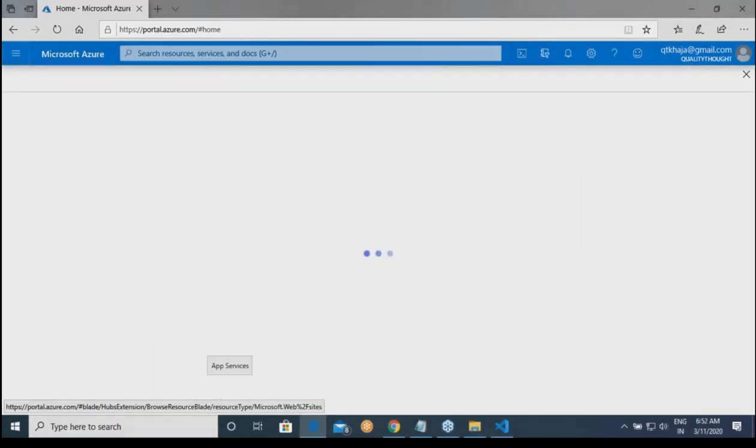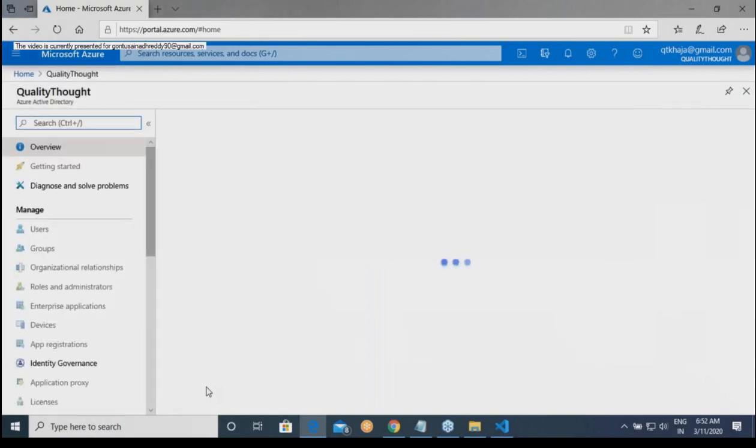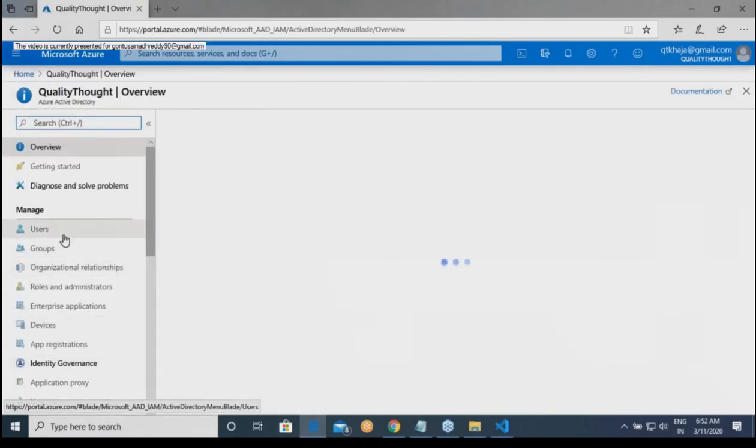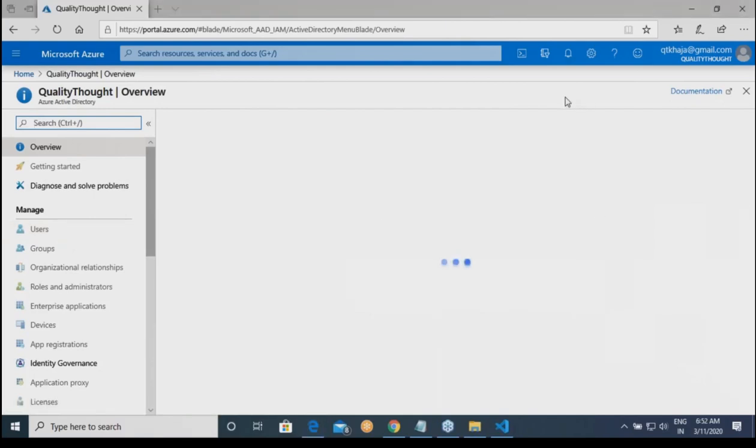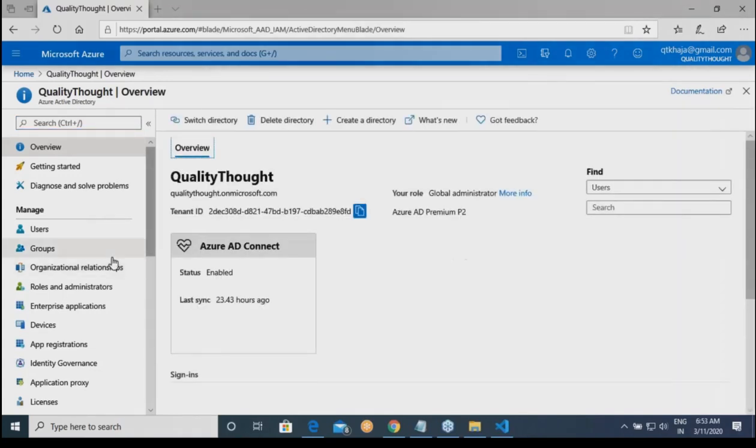If you go to Azure Active Directory over here, Qt DevOps was the username. Okay. Right.